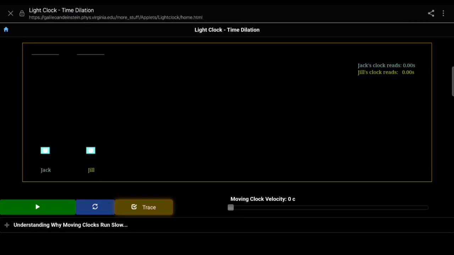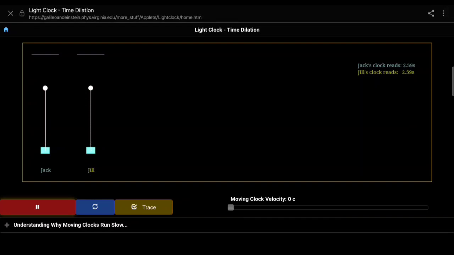So let's say the object is moving with velocity v, and that velocity is infinitesimally smaller than the speed of light. Let's say the velocity is 10 kilometers per second, whereas the speed of light is 3 times 10 to the power 8 meters per second. So in such a situation, let's run a simulation where the velocity is very negligible compared to the speed of light. So let's run it. You can see both the clocks.